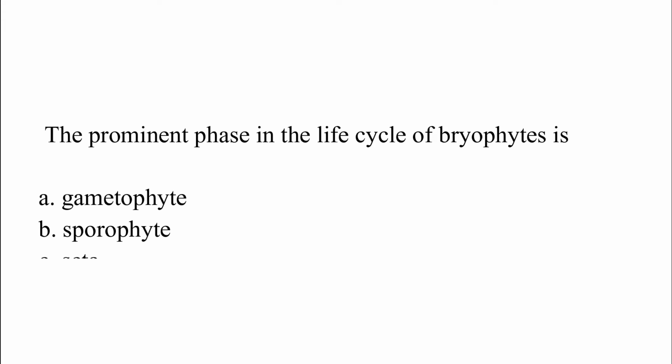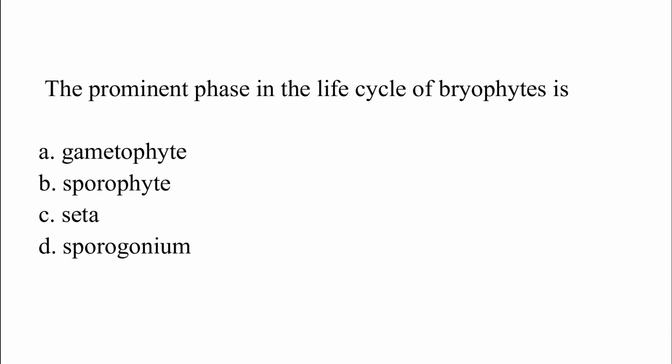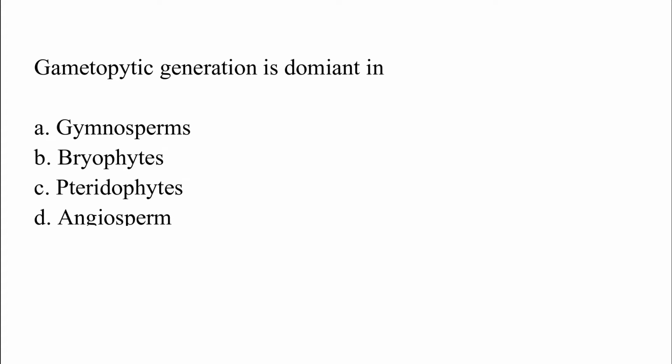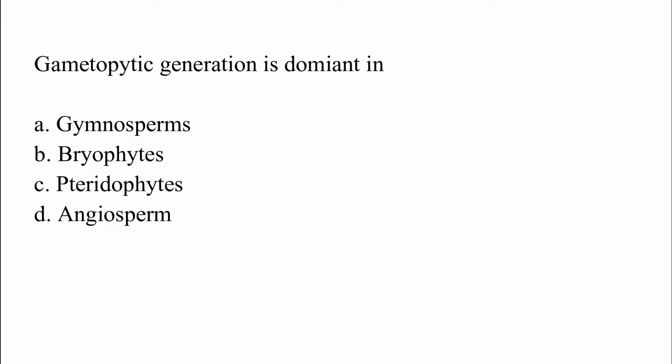The prominent phase in the life cycle of bryophyte is option A, gametophyte, option B, sporophyte, option C, seta, option D, sporangium. The correct answer is option A, which is gametophyte. Gametophytic generation is dominant in option A, gymnosperm, option B, bryophyte, option C, pteridophytes, option D, angiosperm. The correct answer is option B, which is bryophyte.